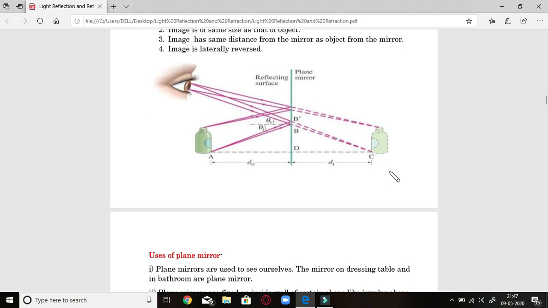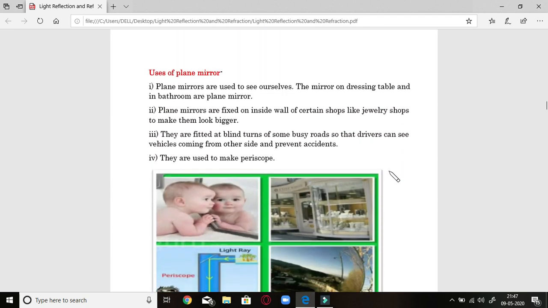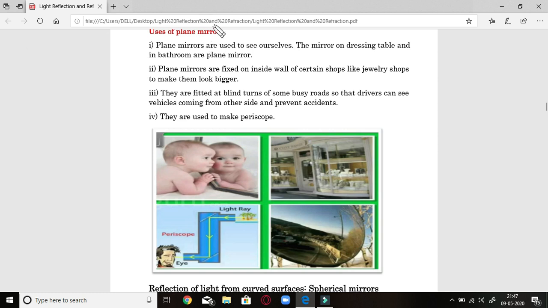Next are the uses of plane mirrors. First, plane mirrors are used to see ourselves. We use it as a dressing mirror. Second, plane mirrors are fixed on the inside wall of certain shops, like jewelry shops, so they look quite bigger.